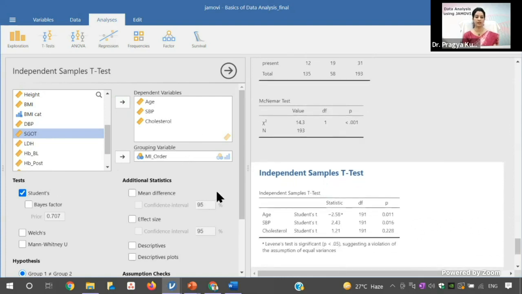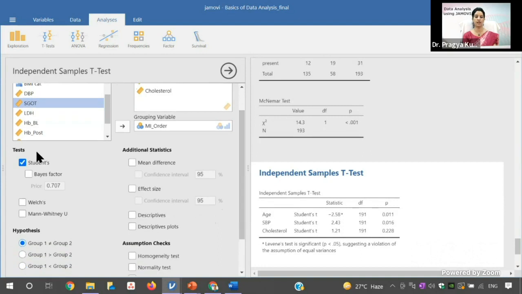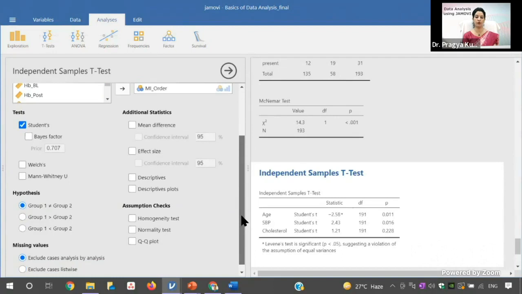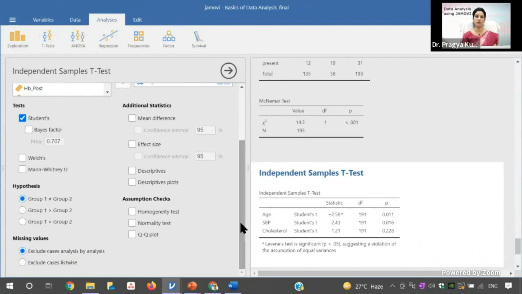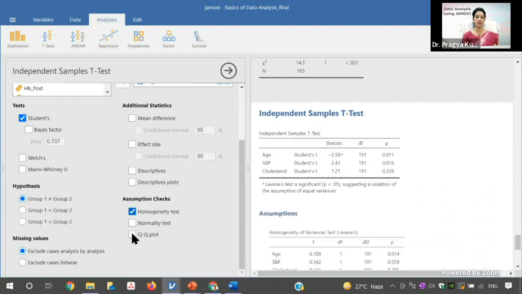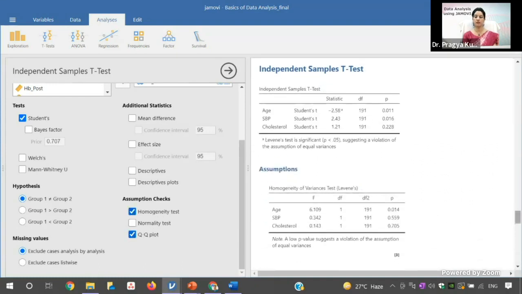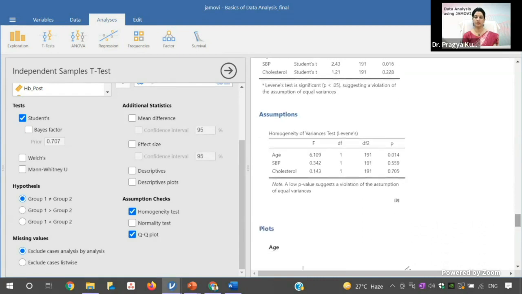And then you can see by default, it is the Student t-test which is clicked here. But we have read that we should go for the normality assumption and check for any outlier. So for that normality and homogeneity, click on this homogeneity and QQ plot, and then you will see about these three variables. You can see the homogeneity of variance, which is the Levene statistic: if it is significant, then we say that the homogeneity of variance is not met. So in case of age, it is not met, whereas in case of systolic blood pressure and cholesterol, it is met.